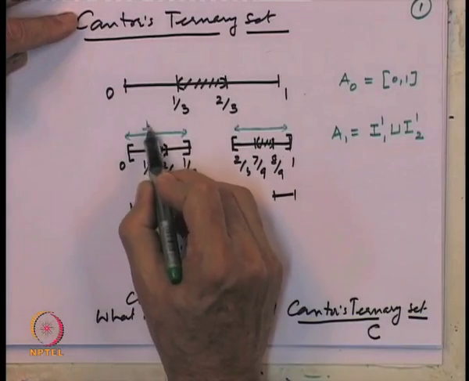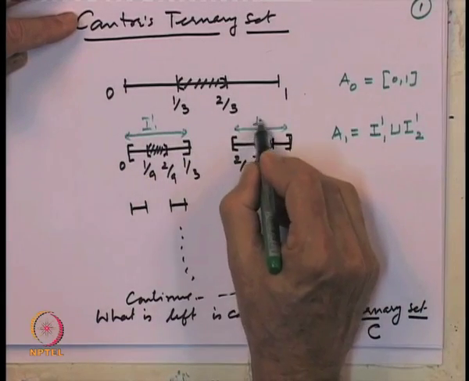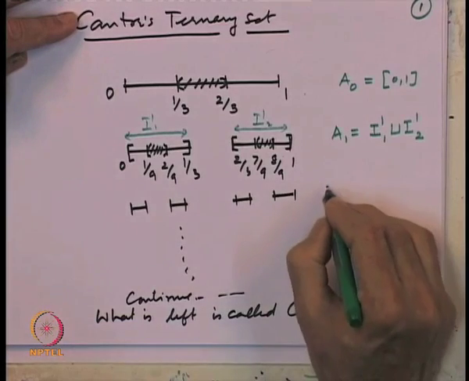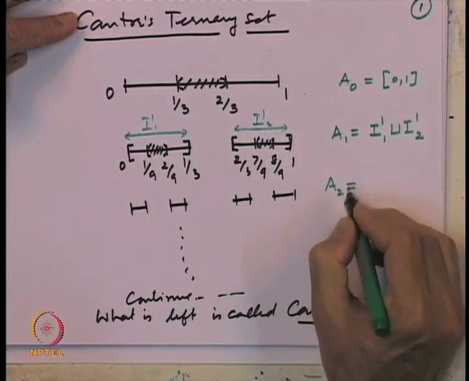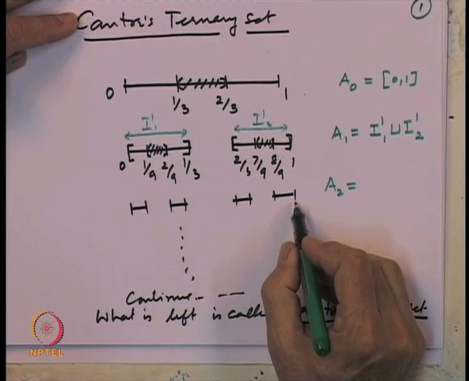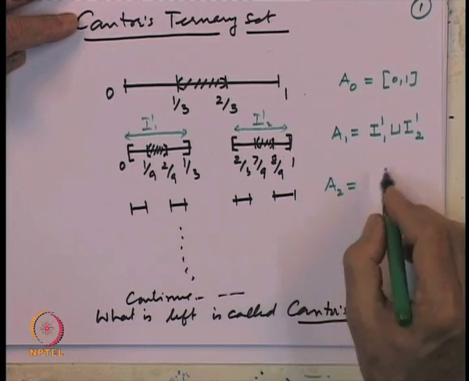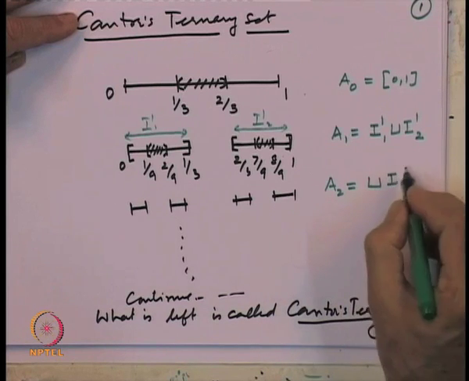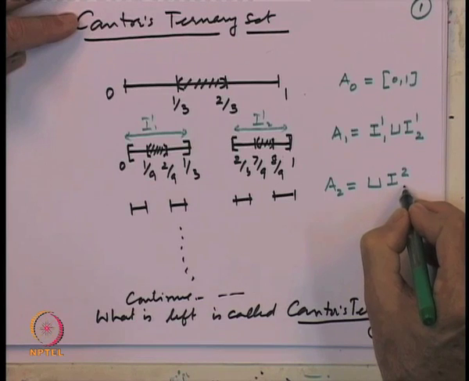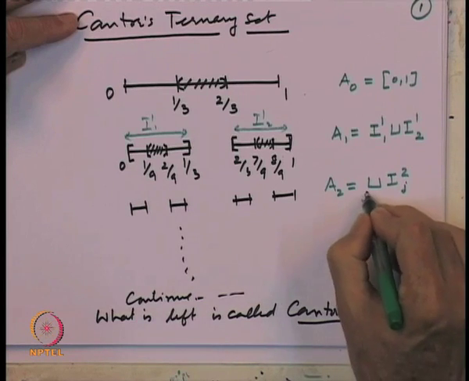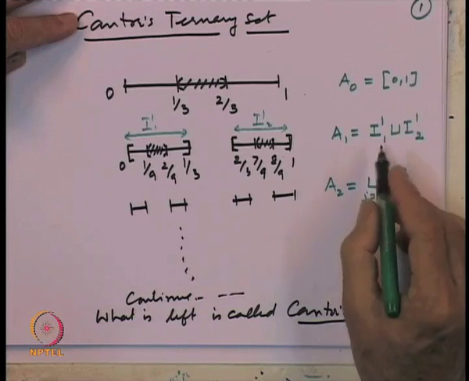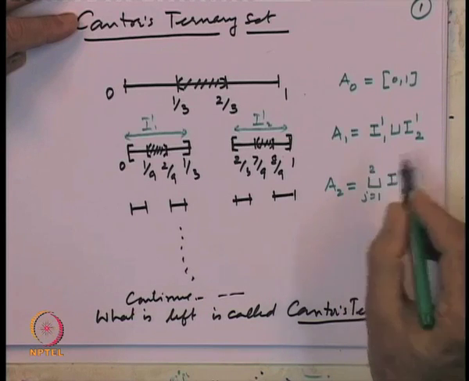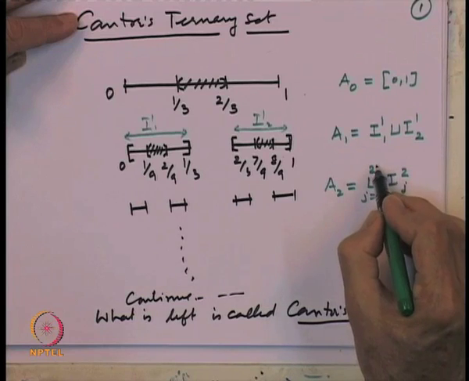At the second stage we will be left with 4 disjoint closed intervals, the union of I 2 j, j equal to 1 to 4, and 4 is 2 raised to power 2.